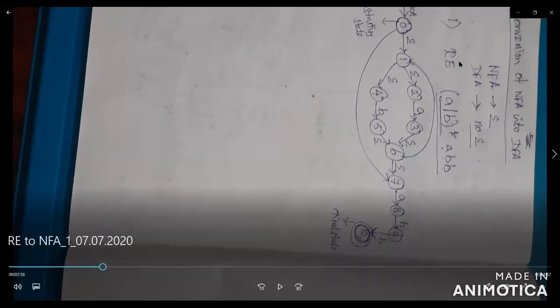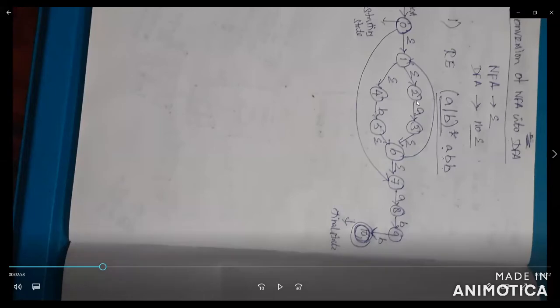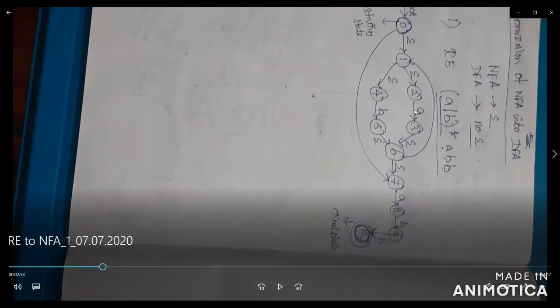So the starting state is 0 and the final state is 10, indicated by the double circle. The set of input symbols is A, B. The set of states has 11 states, 0 to 10. The transition function means moving from one state to another. So this is the finite automata having 5 tuples, and this diagram is the regular expression to NFA diagram.